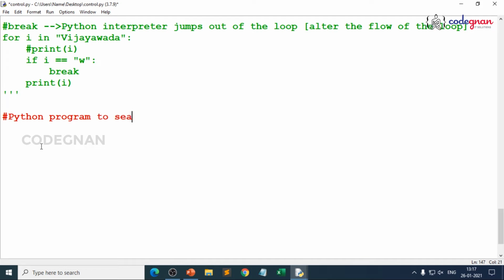Just make it related. So, a Python program to search an element from a list of elements. That's what I'm trying to give. So I'm writing a Python program where I want to search for an element from the list of elements.